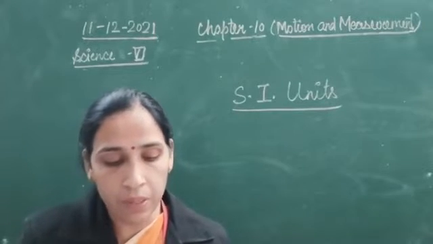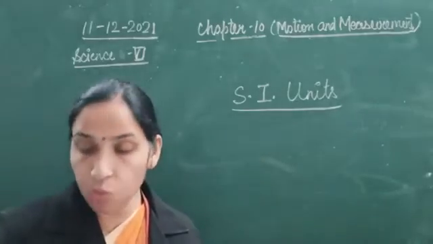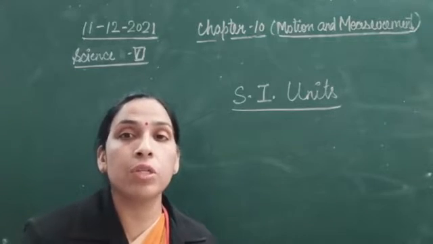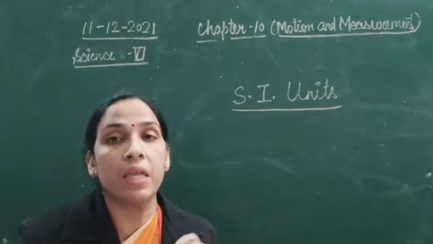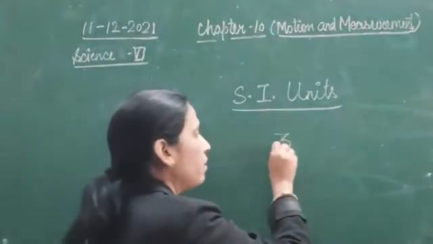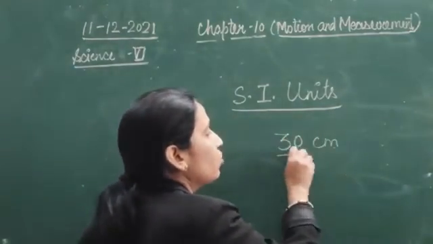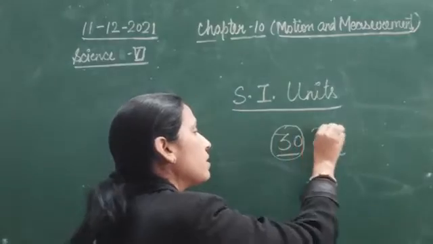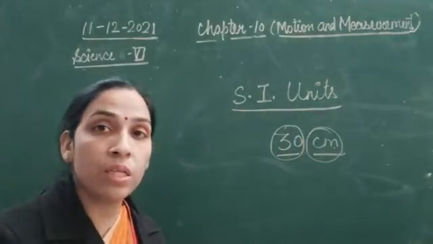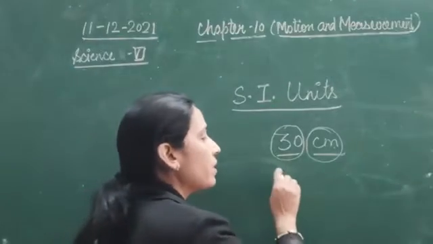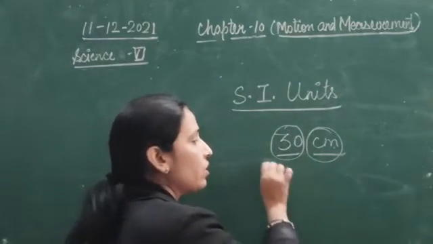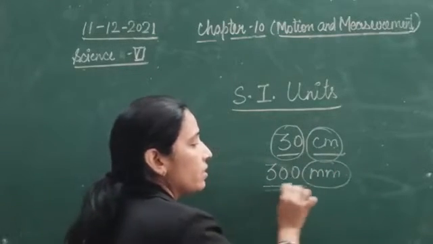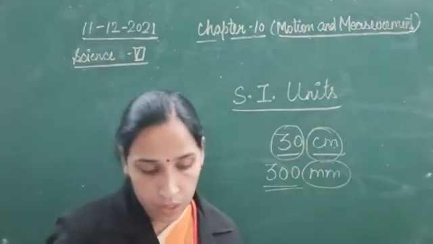Now every measurement has two parts, a number and a unit. If I measure the length of a book, I'll say the length of the book is 30 centimeter. So 30 is the number and centimeter is the unit. If the same book is measured in inches, the unit will change. Or if I measure in millimeter, it becomes 300 millimeter. Again, 300 is the number and millimeter is the unit.